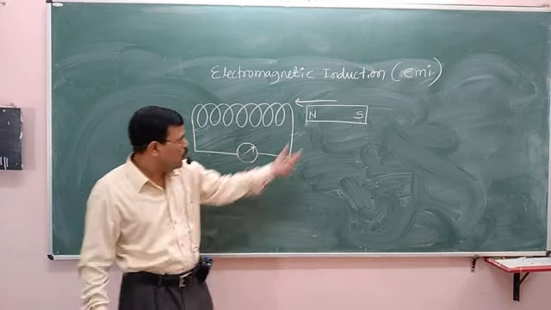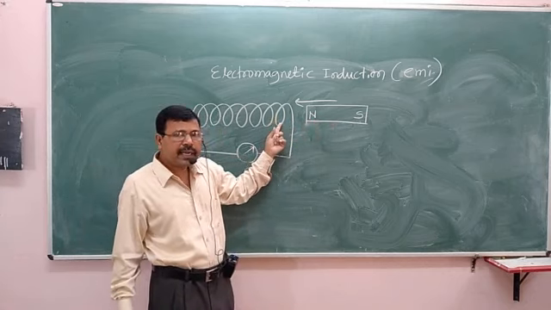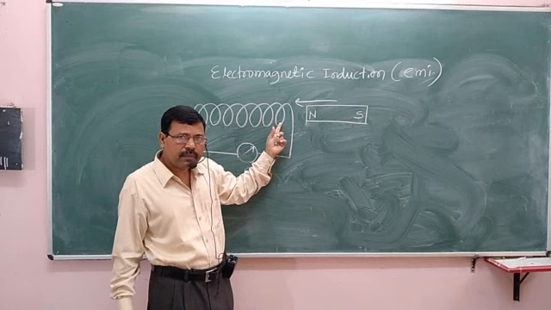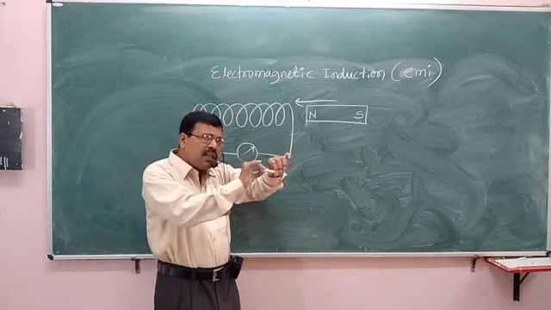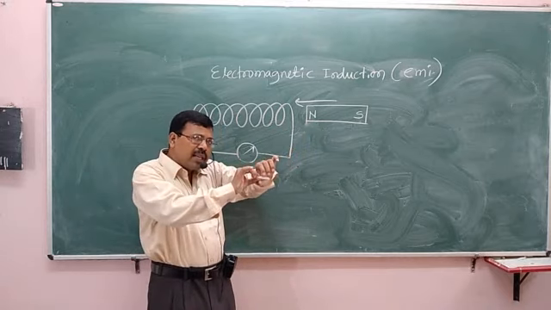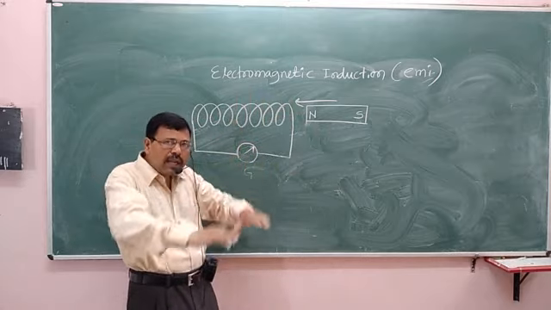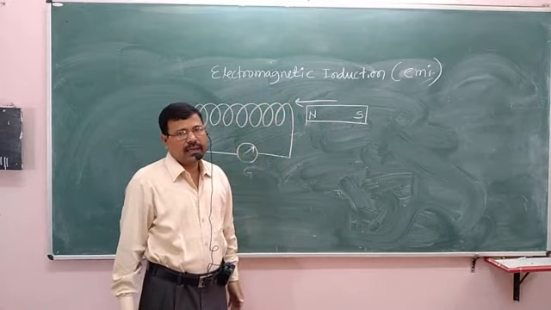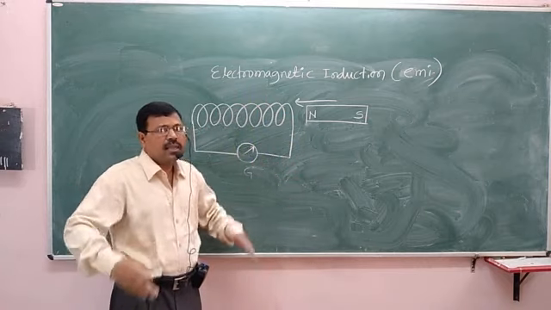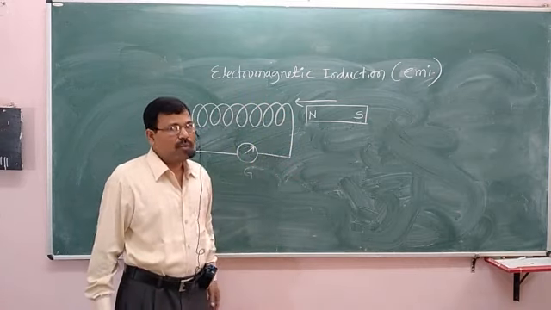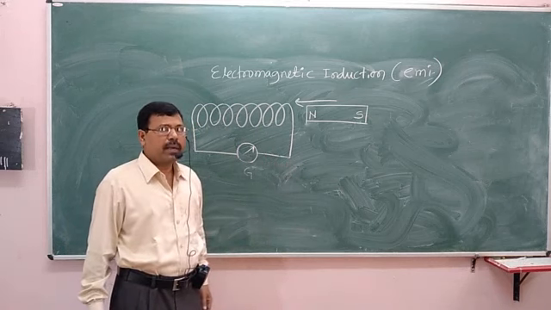I repeat it. When the north pole is brought to the coil, a north pole is created here at the end of the coil. In order to overcome the repulsion force, we need to exert a force. We need to apply energy, mechanical energy. So that mechanical energy only gets converted into electrical energy. Hence, this electromagnetic induction phenomenon is in accordance with the law of conservation of energy. Fine. So this completes electromagnetic induction.